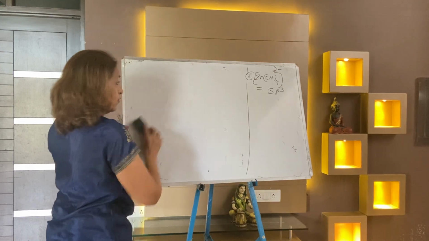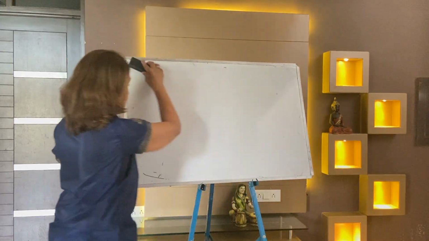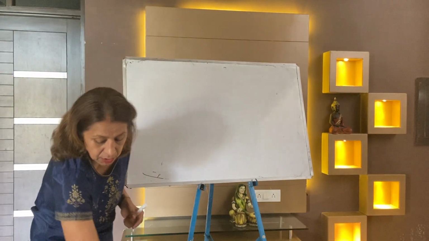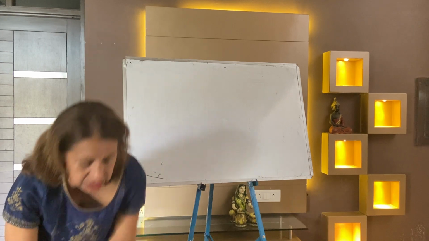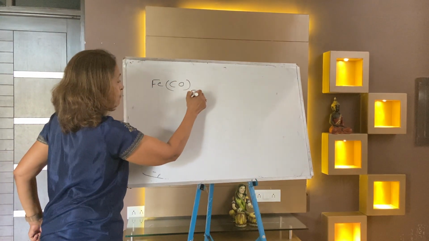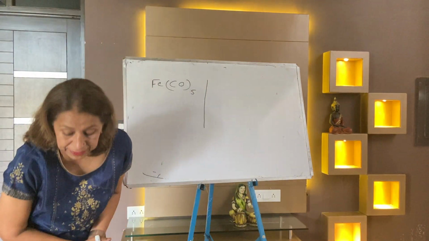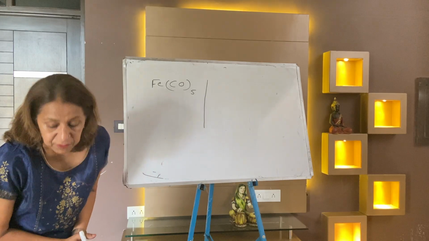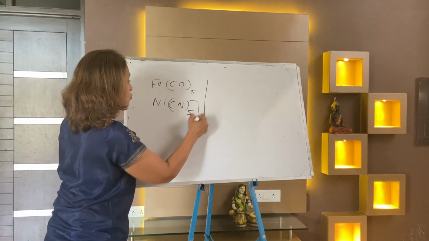Coordination number 5 is not in the CBSE syllabus, but it comes in competitive exams. You may write 2 examples. Coordination number 5: you may take iron CO5. Iron CO5, coordination number is 5, and the dipole moment will be given. One is iron CO5, the other is nickel CN5 2 minus.